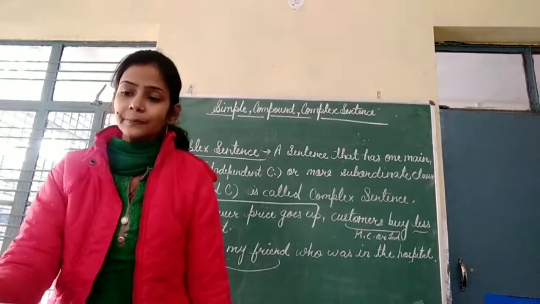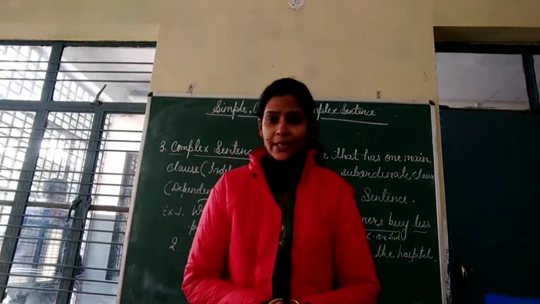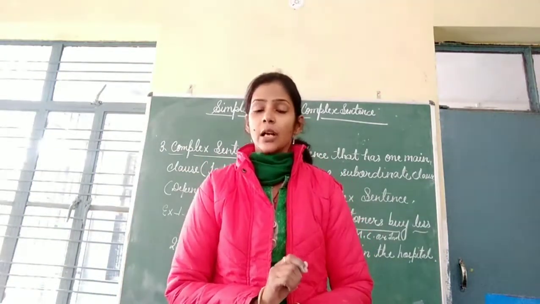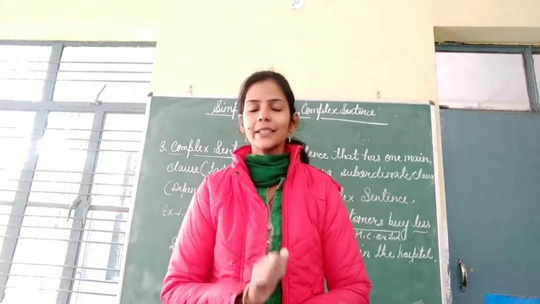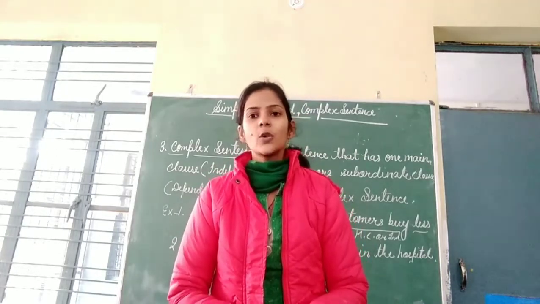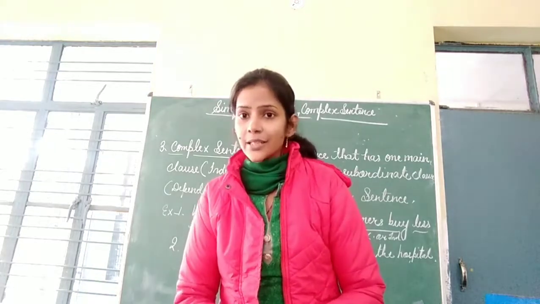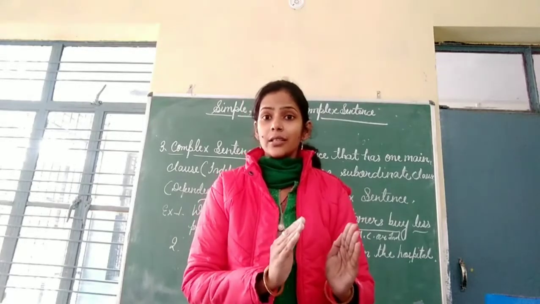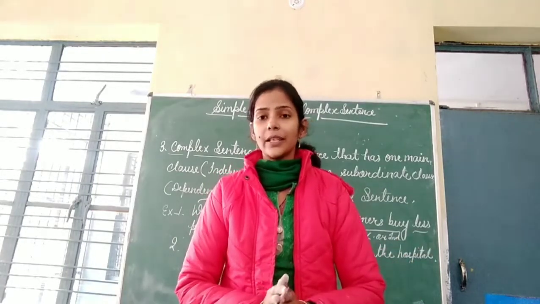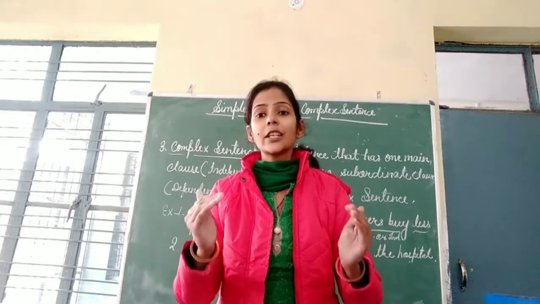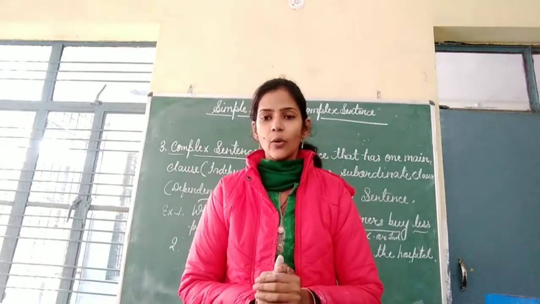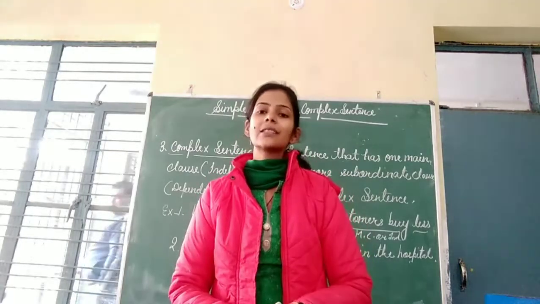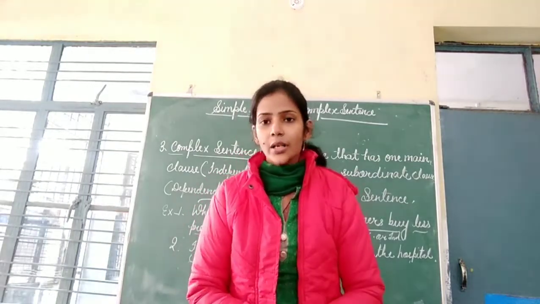So students, I have told you about the simple sentence. When you see a sentence with only one subject and one verb, that sentence will be called a simple sentence. Now the compound sentence: when you see more than one subject and more than one verb, and two sentences give a complete meaning and are joined by a conjunction, that sentence will be called a compound sentence.